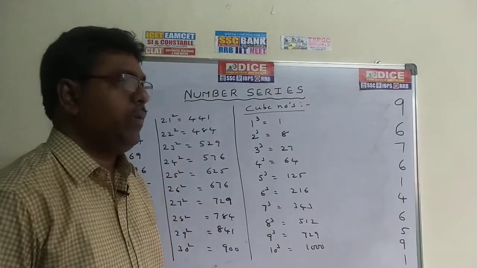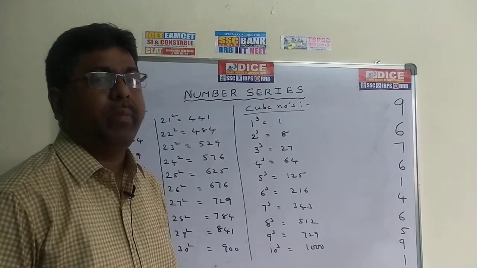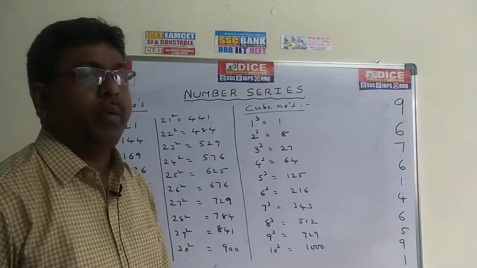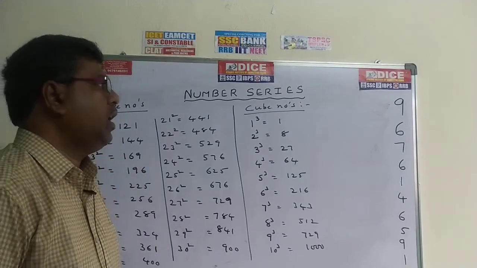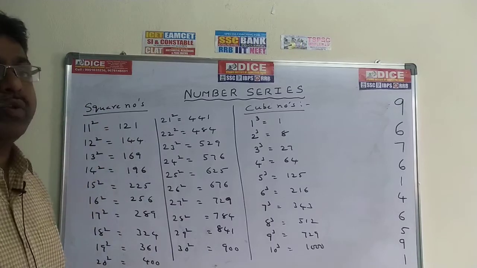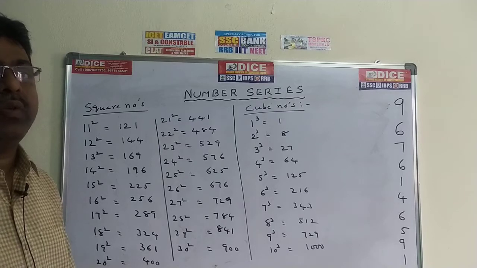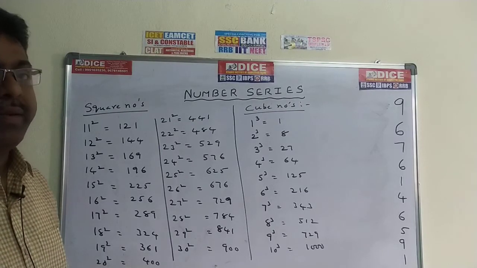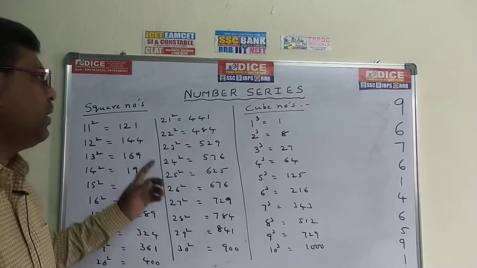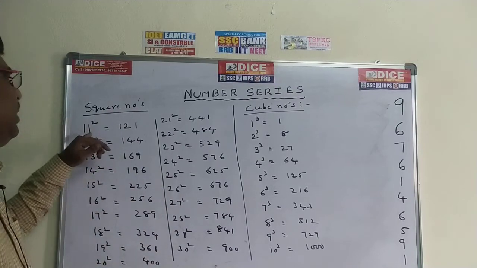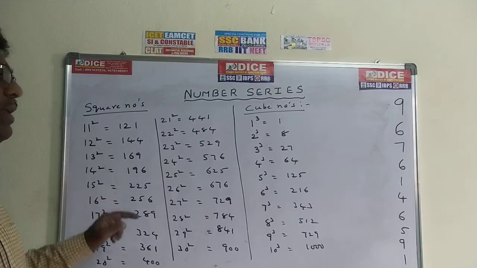Now see here, I am giving you some basic square numbers and cube numbers. Just write down these numbers. Why? Because square numbers and cube numbers are very important to do the problems in number series. Generally, all of you already know up to 10. 1 square is 1, 2 square is 4, 3 square is 9, 4 square is 16, 5 square is 25, 6 square 36, 7 square 49, 8 square 64, 9 square 81, 10 square 100. That's why I am not writing up to 10. I am going from 11 square. 11 square is 121, 12 square 144, 13 square 169, 14 square 196 and so on.